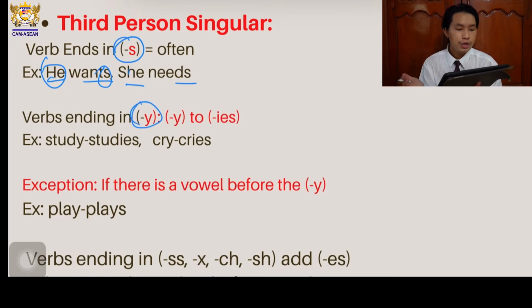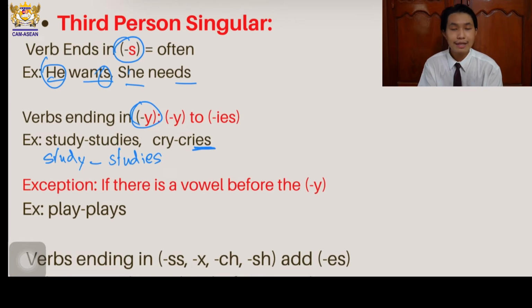Alright. Moreover, for a subject that is singular in present simple, verbs that end with Y, okay? End in letter Y, okay? So you change Y to IES. You change Y to IES, okay? Got it? For example, study, okay? Study, you change to studies. You change Y to IES, okay? Or cry. So you change Y to IES for cry. Do you understand that?